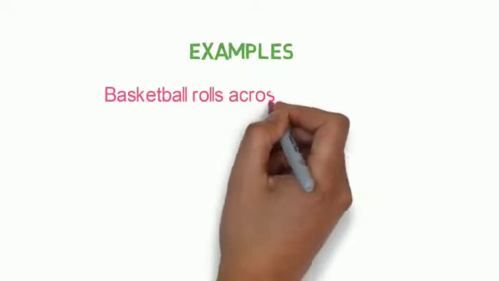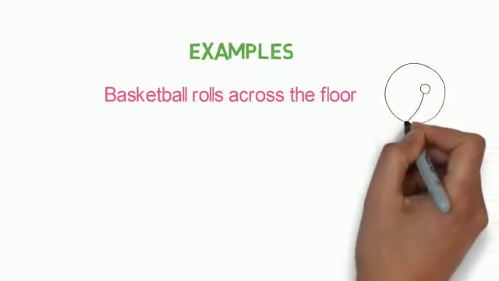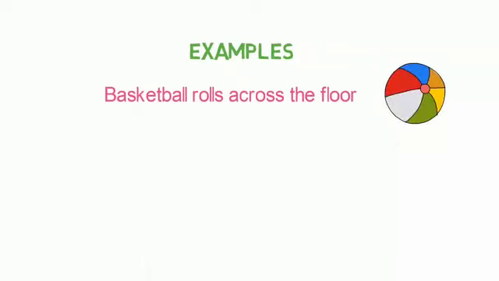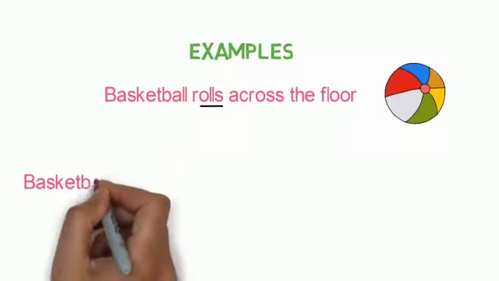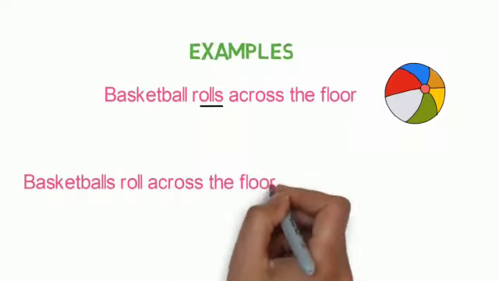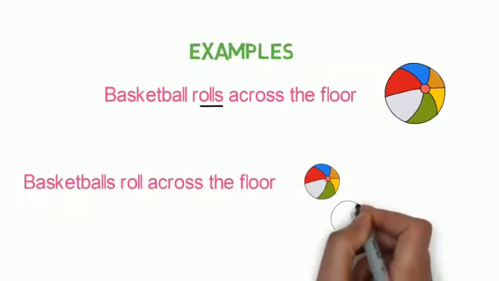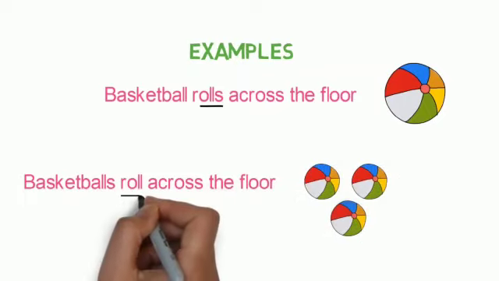For example, you see, basketball rolls across the floor. As we are talking about one basketball, we will write rolls, with S on the verb. Basketball is singular, rolls also singular. Now the second example, basketballs roll across the floor.